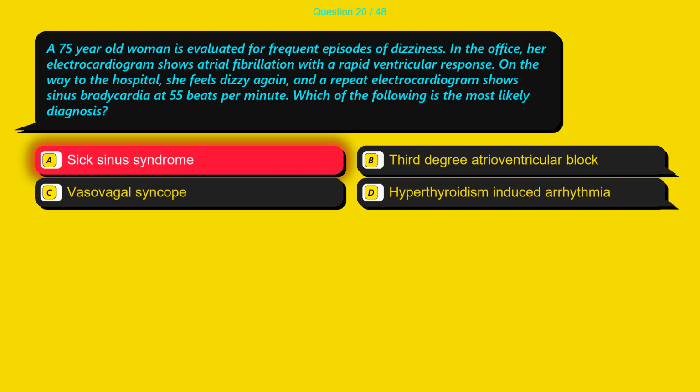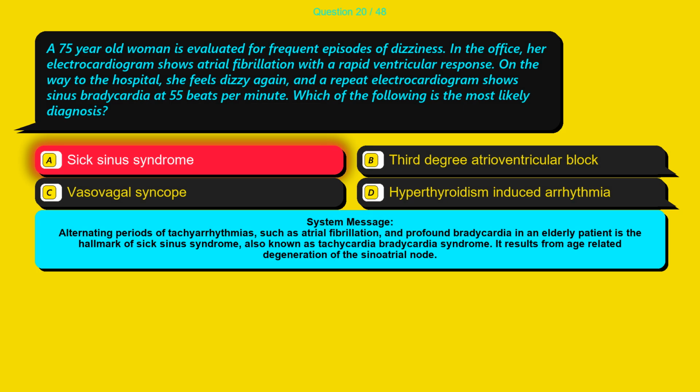The correct answer is option A, sick sinus syndrome. Alternating periods of tachyarrhythmias, such as atrial fibrillation, and profound bradycardia in an elderly patient is the hallmark of sick sinus syndrome, also known as tachycardia-bradycardia syndrome. It results from age-related degeneration of the sinoatrial node.